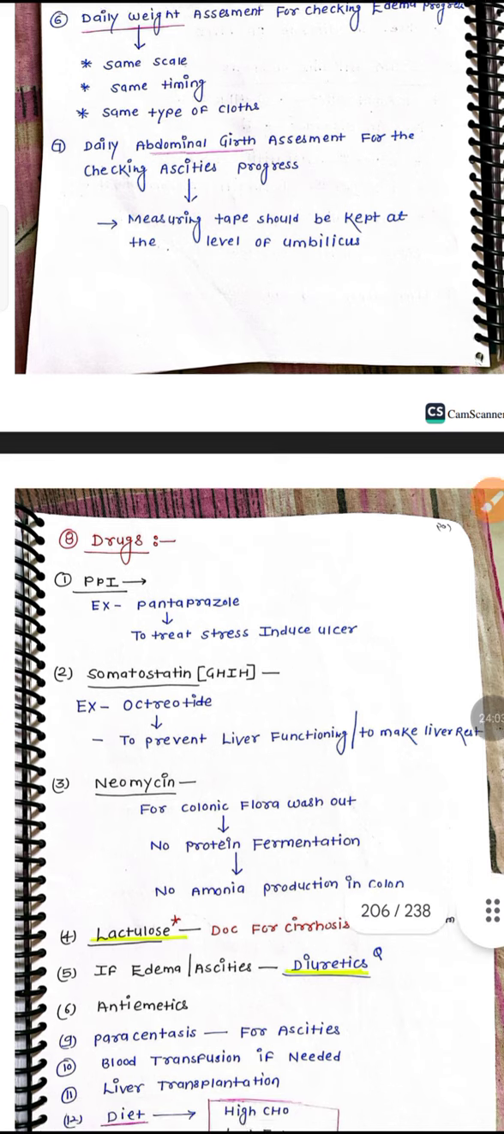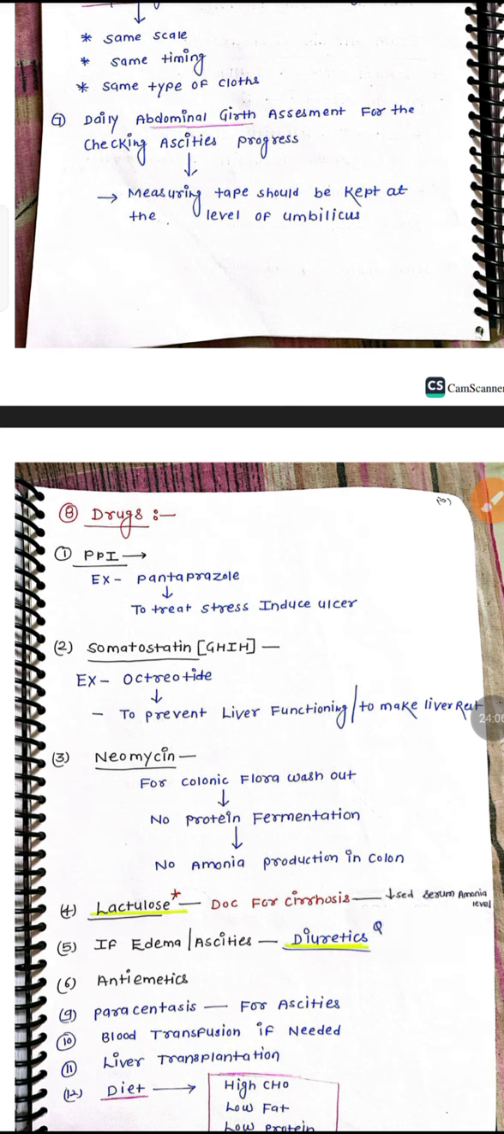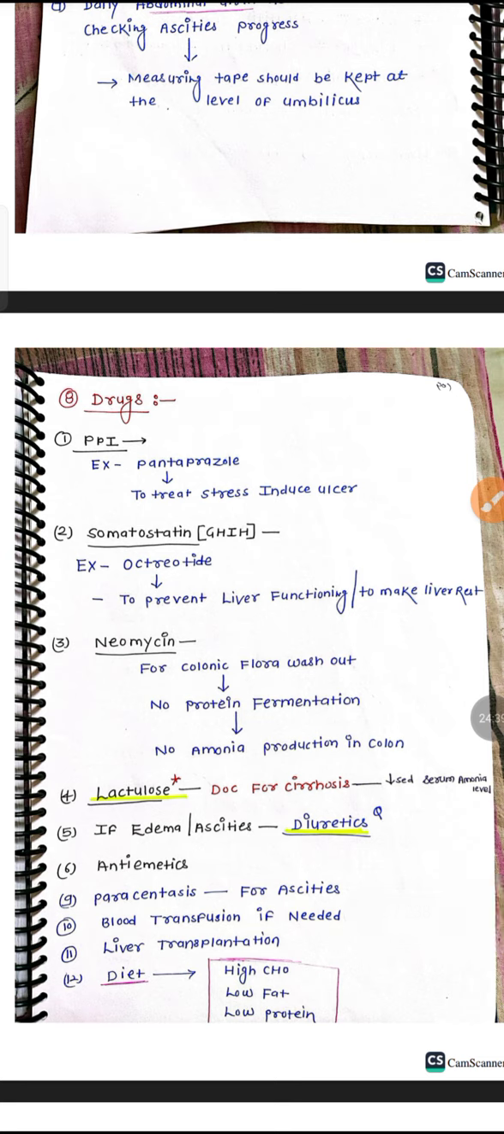Neomycin is given for colonic flora washout, so there is no protein fermentation and no ammonia production in the colon. This is the function of neomycin. What happens if there is no protein fermentation? No ammonia will be formed. No ammonia means no waste accumulation in the blood, and no accumulation means brain encephalopathy will not happen. So neomycin functions like this. Lactulose, to wash out the ammonia, helps the patient defecate easily.